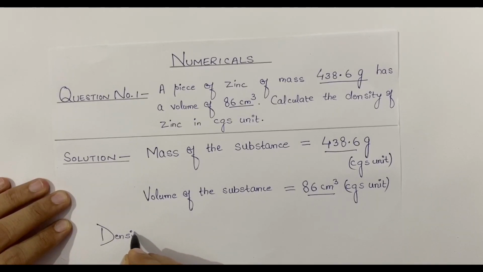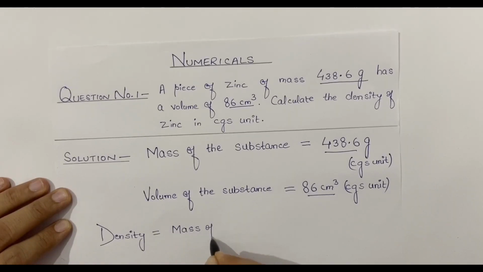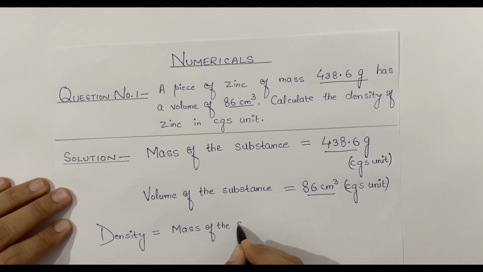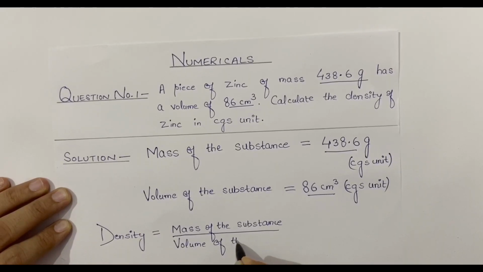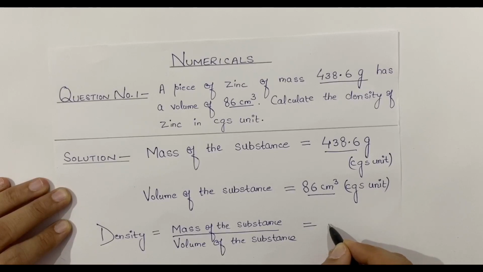So we know density of the substance is equal to mass of the substance upon volume of the substance. Now putting the values, mass is given as 438.6 gram.